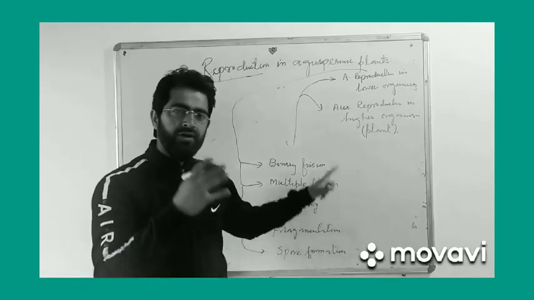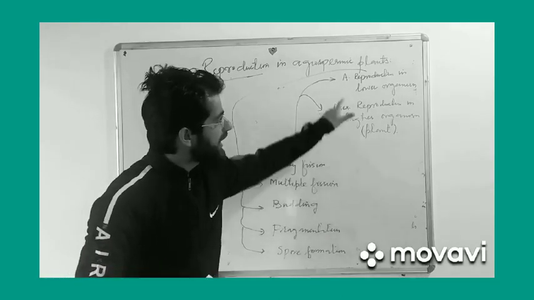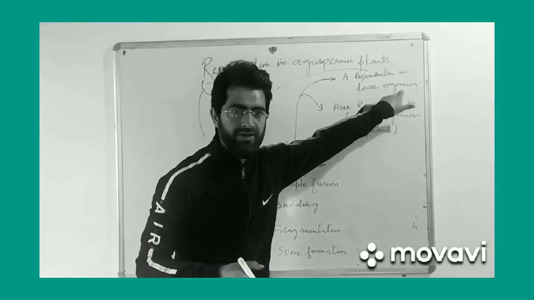These are a few types of asexual reproduction in lower organisms.